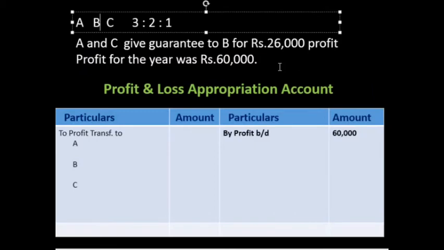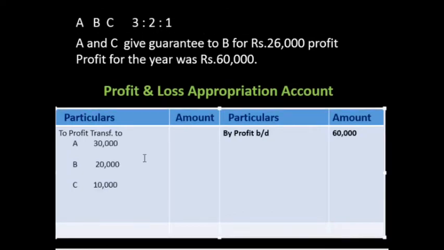A, B, C are partners. A and C give a guarantee to B of 26,000 profit for the year ended. Total profit of the firm is 60,000. A and C have given the guarantee. Understood, beta? So in that case, B will get a minimum of 26,000 from the profit. First we distribute that profit in their ratio 3:2:1: of 60,000, A gets 30,000, B 20,000, C 10,000.